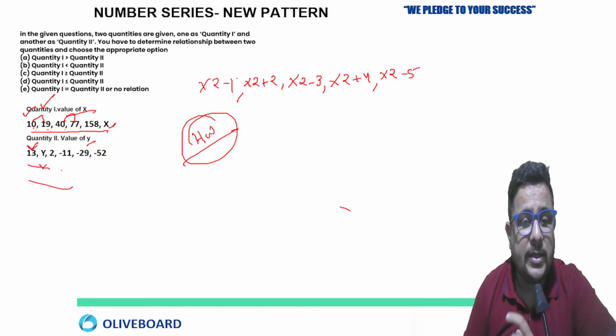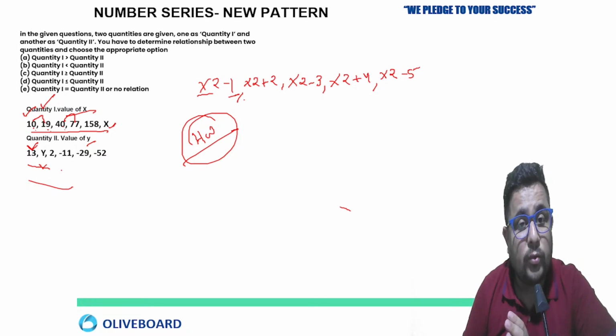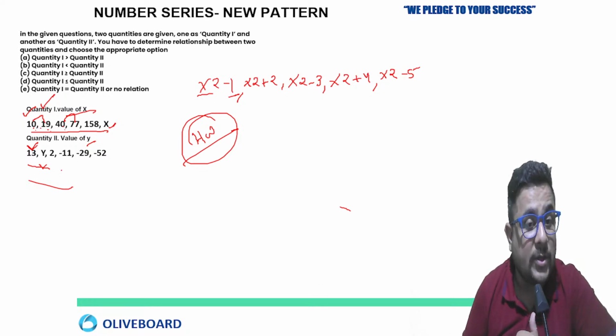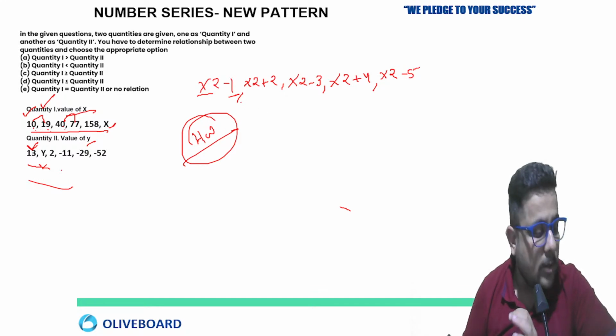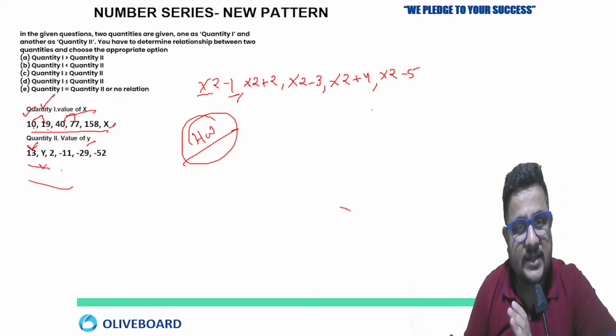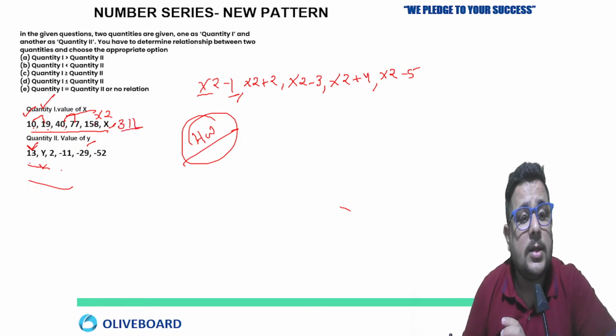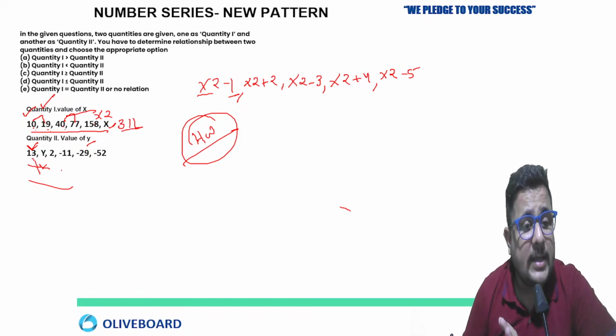Means we are subtracting the numbers 1, 2, right? Subtracting then adding, subtracting then adding, consecutive natural numbers starting from 1. And constantly we are multiplying by 2 in each step. After multiplying by 2, only then are we performing minus or plus. Okay, very good. X is greater than Y. Absolutely correct. Now 158 multiplied by 2 means 316 minus 5, 311. Now if you check even without solving this, 11, 13, 2 minus 11, minus 29, minus 52.